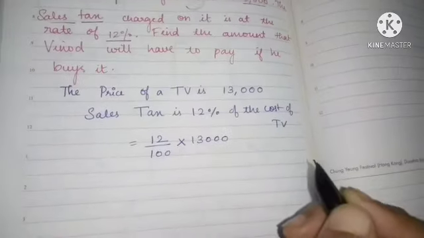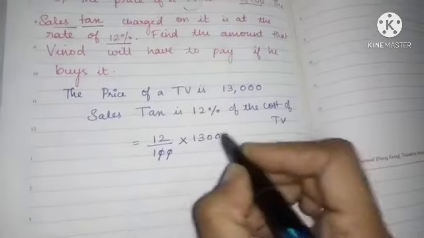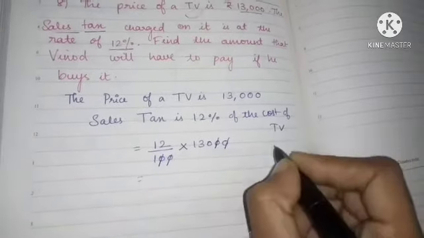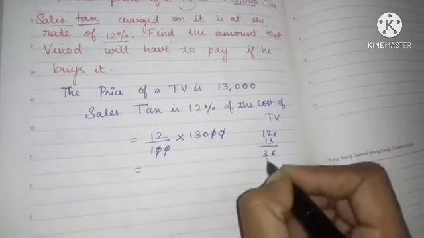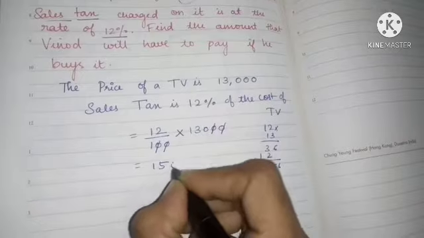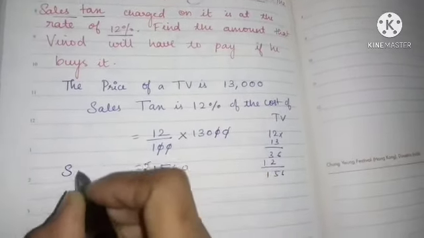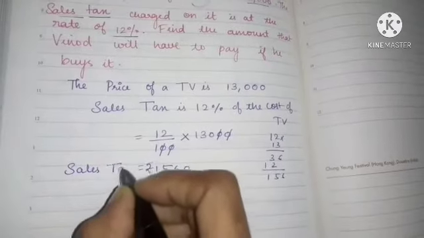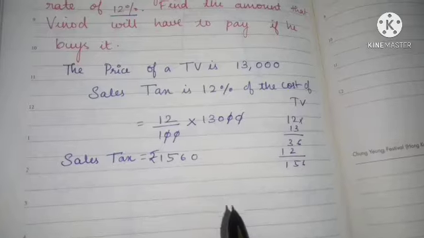The zeros cancel. 12 times 13: 3 twos are 6, 3, 2, 1, 1, 5, 6, 0. So what will be your sales tax amount? The sales tax alone will be 1,560 rupees. You should pay it.